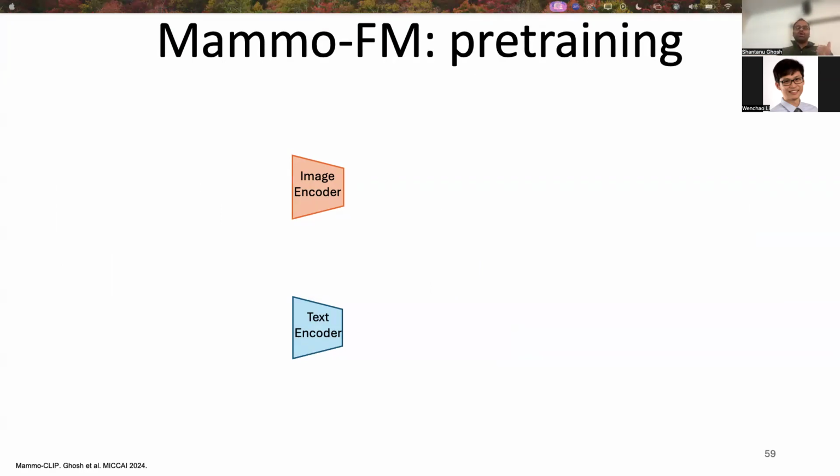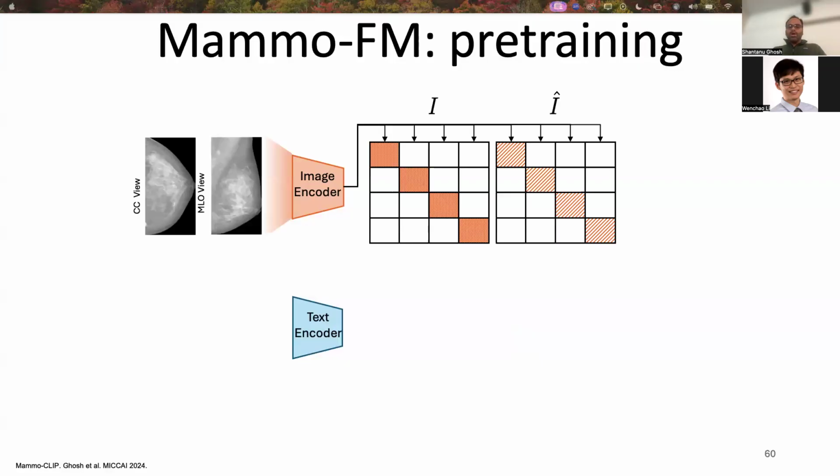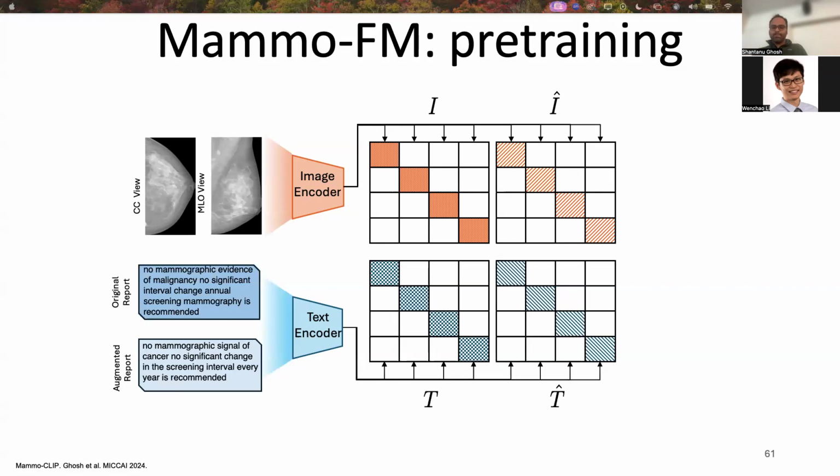It has one image encoder and one text encoder. For each exam, for each breast, for each patient, we have two views. These two views are two images, the CC view and the MLO view. We treat the CC view as the original image and the MLO view as the augmented image. If one view is missing, then we use standard image augmentation to create the augmented image. Both views are passed through the image encoder, which gives us the image embeddings for the original image and the augmented image.